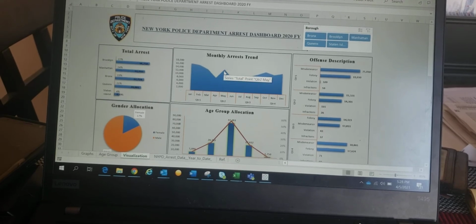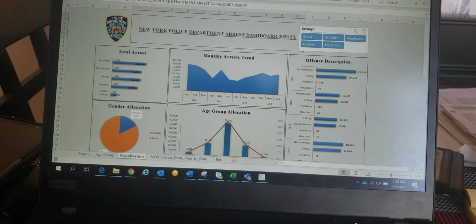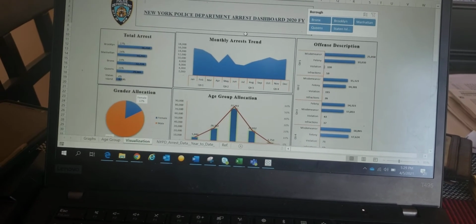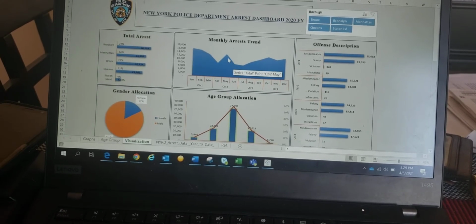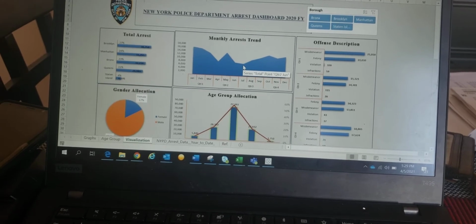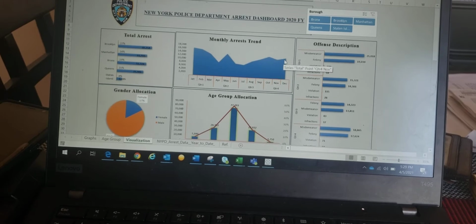Then it peaked back again in May, primarily due to the civil unrest and the riots that happened due to the Black Lives Matter protest. Since then, in June and July, the number again declined, and from August it increased.